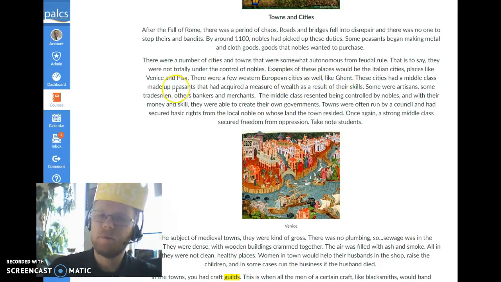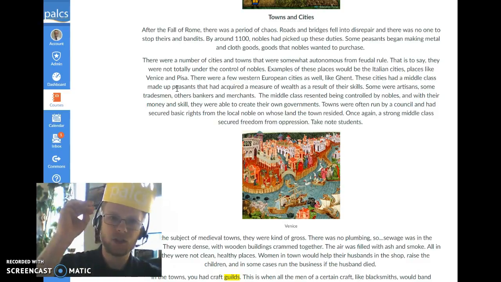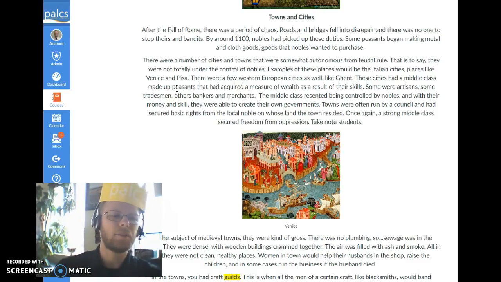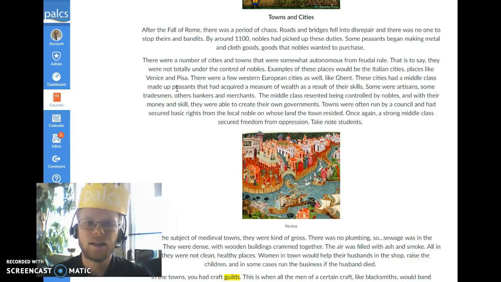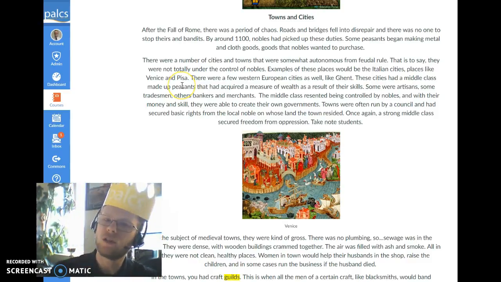These cities had a middle class, so instead of just upper and lower, there was an actual middle class, and it was made up of peasants that had acquired a measure of wealth as a result of their skill. Some of them were skilled artisans, people like blacksmiths, maybe some people in the business of making clothes, basically goods that nobles wanted to buy. They had a good that they could make that people wanted to buy. As a result, they acquired wealth and therefore they acquired a measure of power.